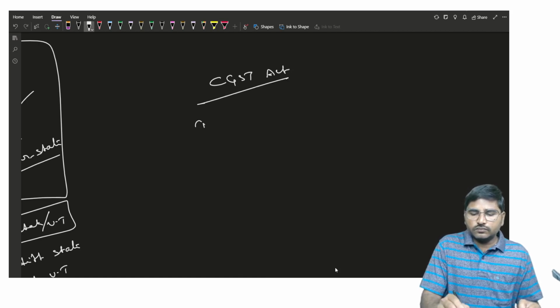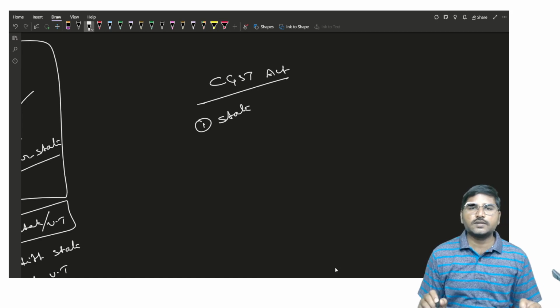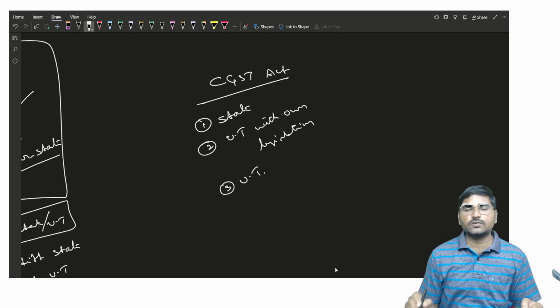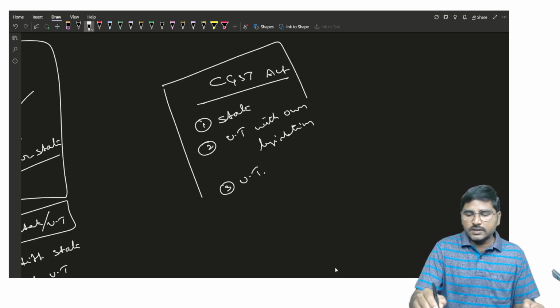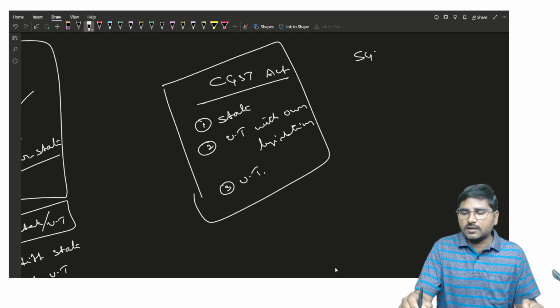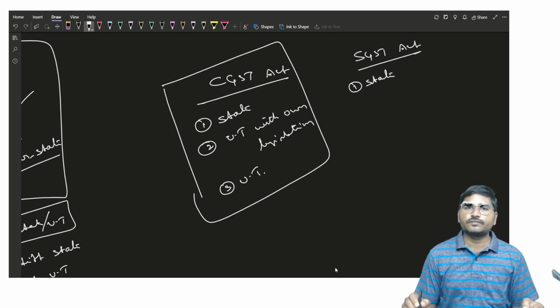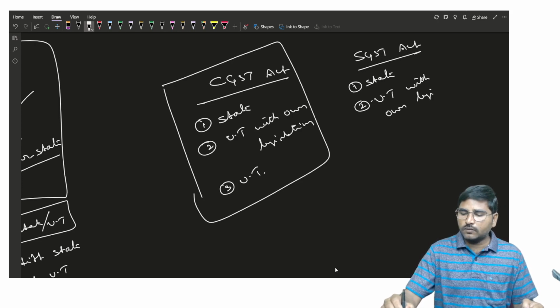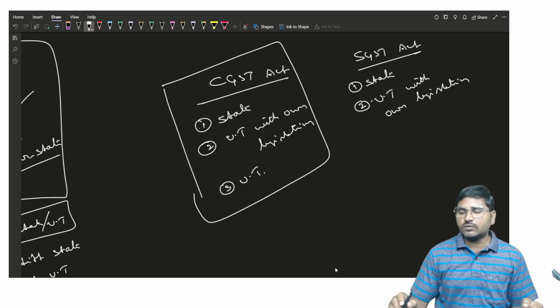The CGST Act is applicable to states, number two, union territory with own legislation, and number three, union territories also. That is the applicability of the CGST Act. And next, the SGST Act. The SGST Act is applicable to number one, the states, and number two, union territory with own legislation.